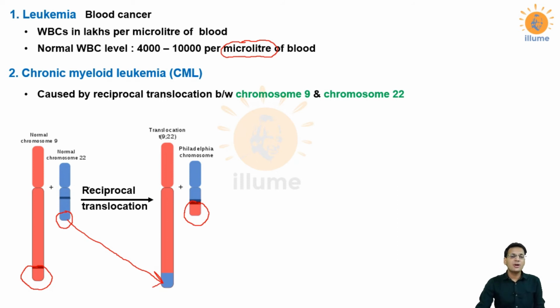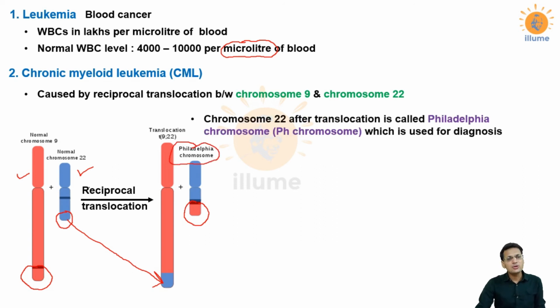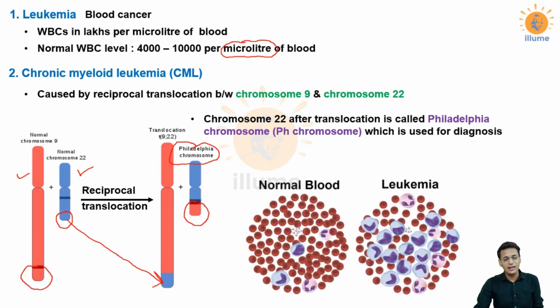Now after reciprocal translocation, see, this is the relative size of chromosome number 9 and chromosome number 22. Chromosome number 22 is a very small chromosome. After reciprocal translocation, the modified chromosome number 22 is now called the Philadelphia chromosome, or PH chromosome. Why is it called the Philadelphia chromosome? Because it was discovered in a university in the city of Philadelphia. Philadelphia is a city in the United States of America.